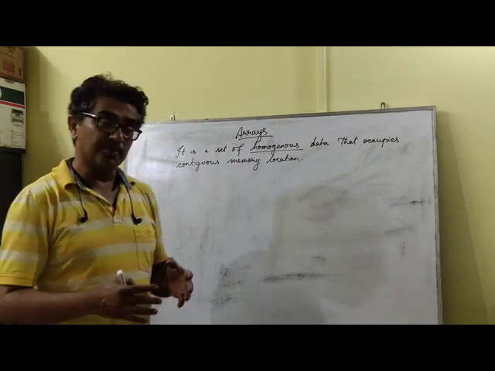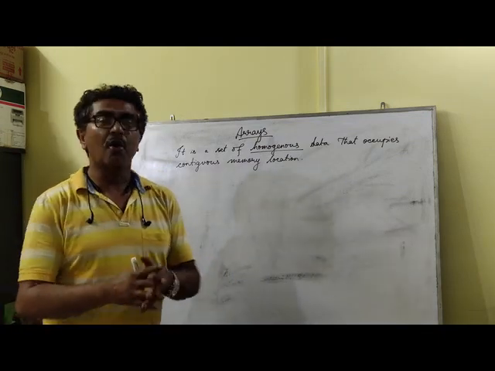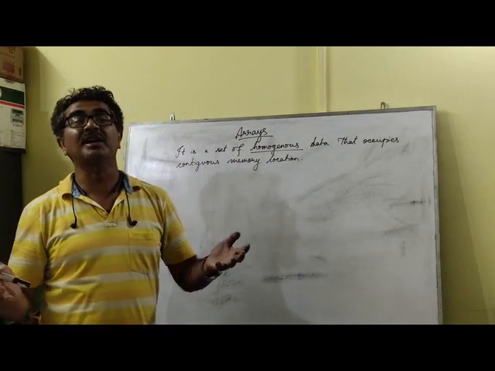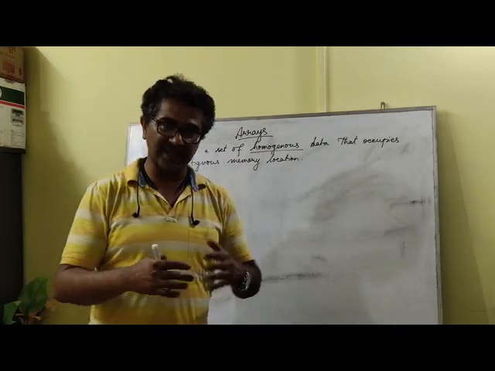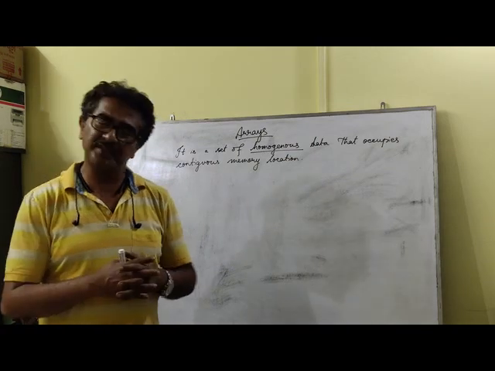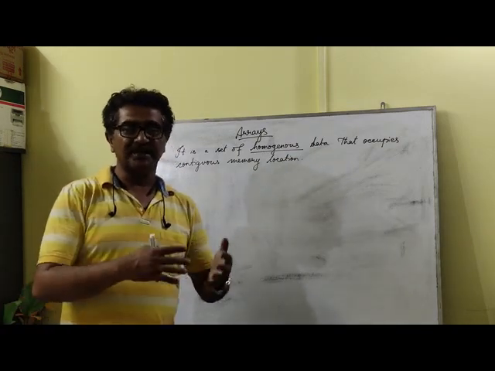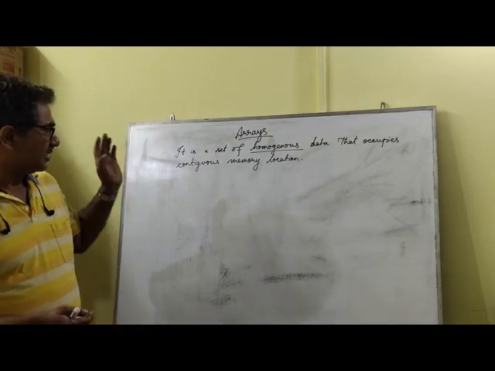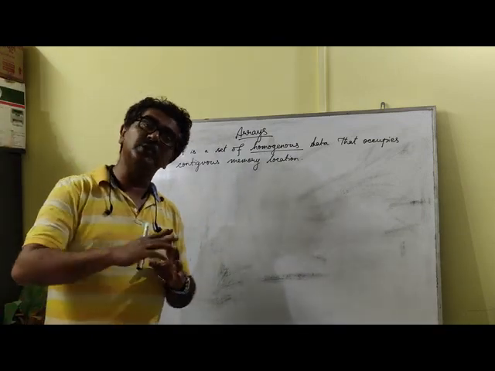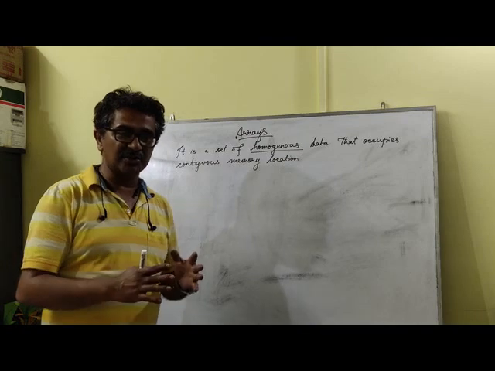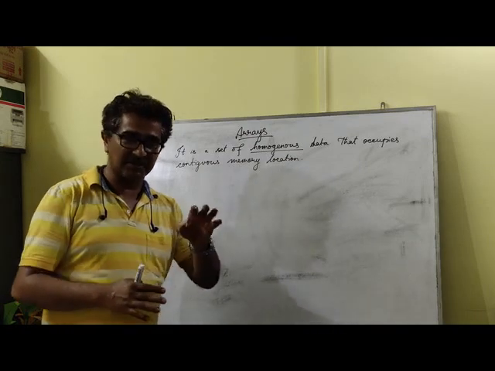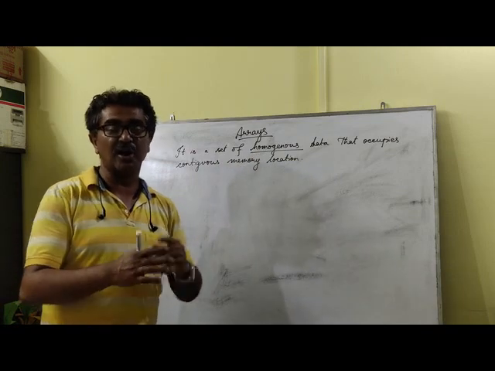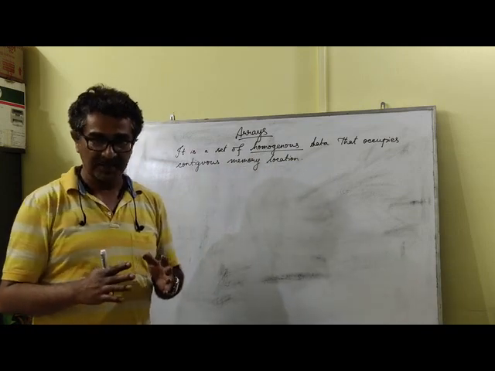That means you may have a collection of only integers, or only floating point numbers, or a collection of characters, that is alphabets, or any kind of symbol that may be included in the characters. I'll come across character arrays later, but first we are going to deal with only numeric data. That will be easier for us to understand and manipulate arrays, because we are putting much stress on the usage of arrays and how we manipulate data in it.